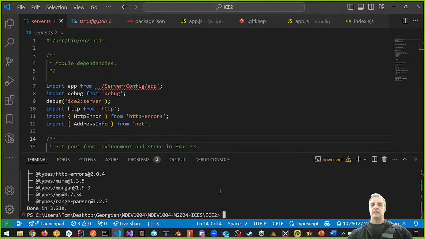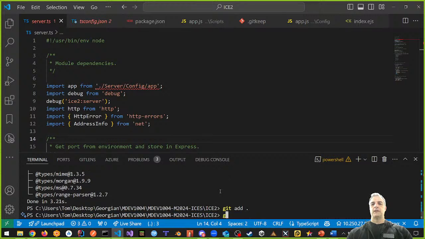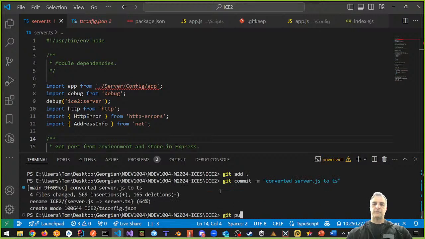So again, git add dot, git commit -m, we'll say converted server.js to TypeScript, right? Git push.